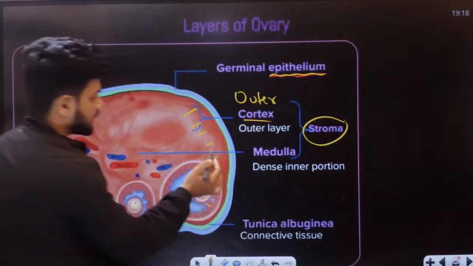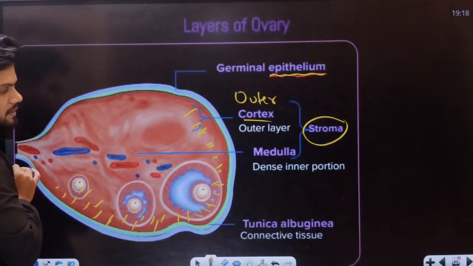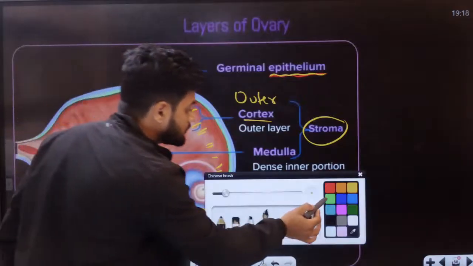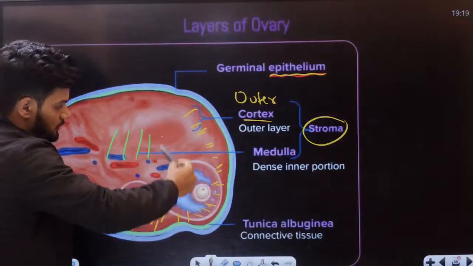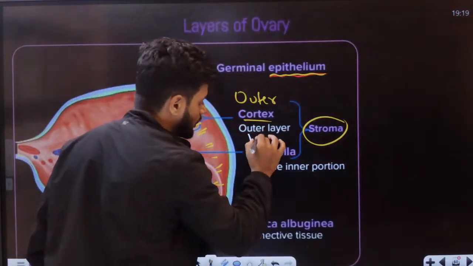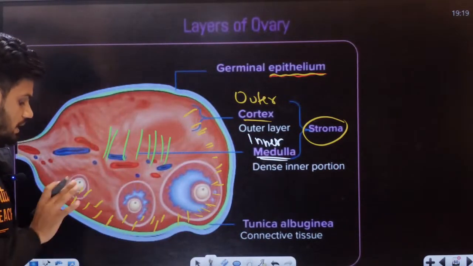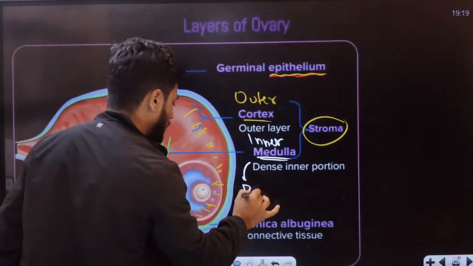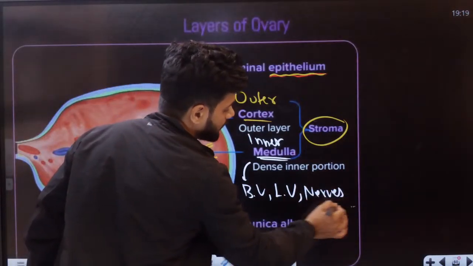Outer cortex, this part. Okay, that is the outer cortex, students. Then this middle part here is called the inner medulla. Inner medulla, students. This inner medulla is rich in blood vessels, lymphatic vessels, and a lot of nerves.